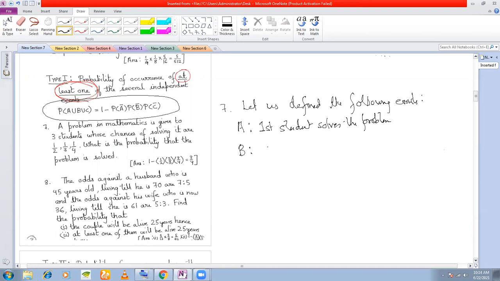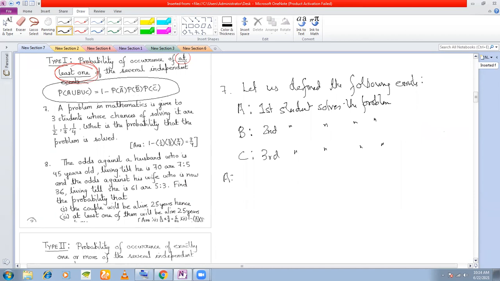B, second student solved the problem. And C, third student solved the problem. So what is A union B union C? This event is the problem is solved. Right? That is at least one student solved the problem.